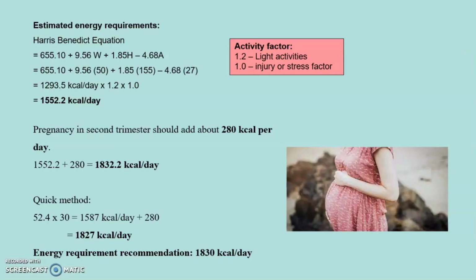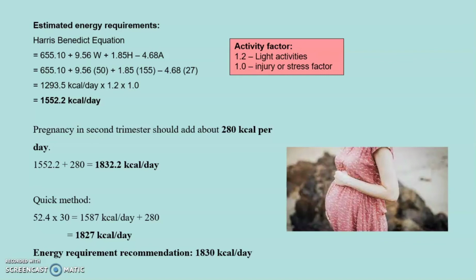So we're using estimated energy requirement by the Harris-Benedict equation. After multiplying by the activity factor, I get about 1,552 kcal per day. So I add 280 kcal per day for the pregnancy for second trimester. So I get about 1,832 kcal.